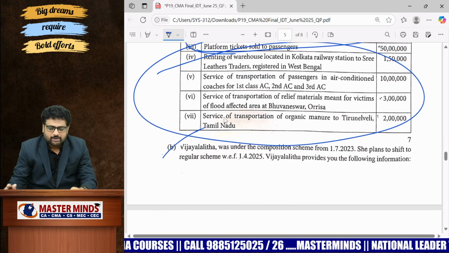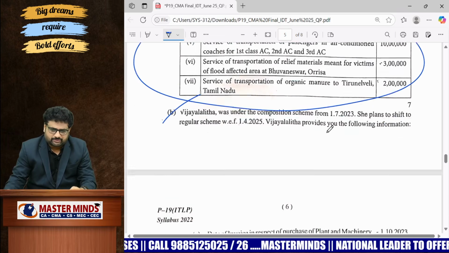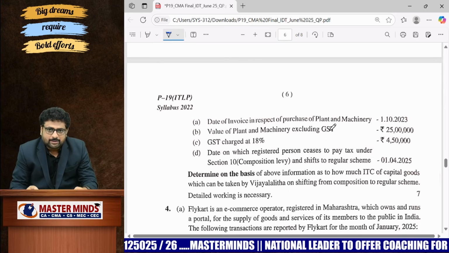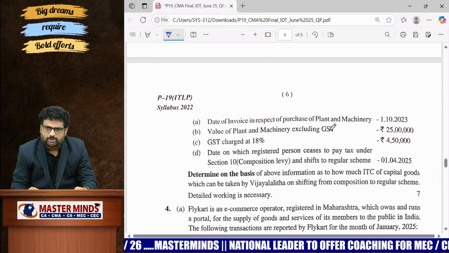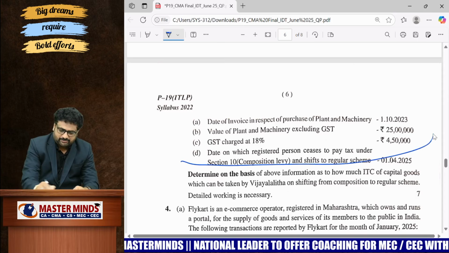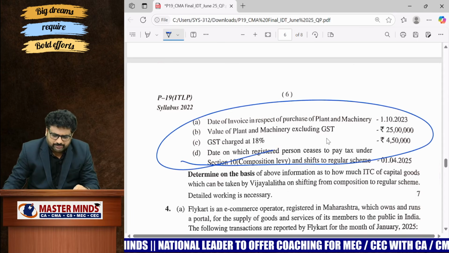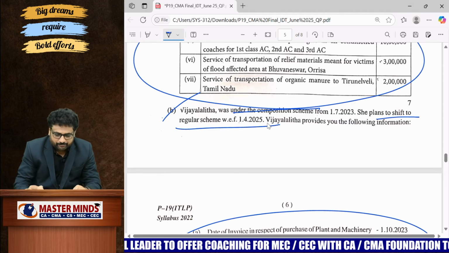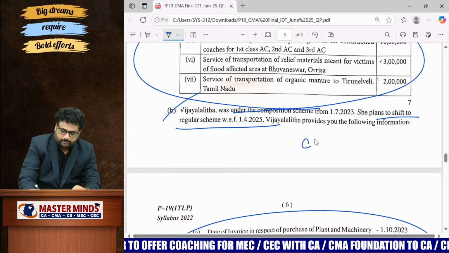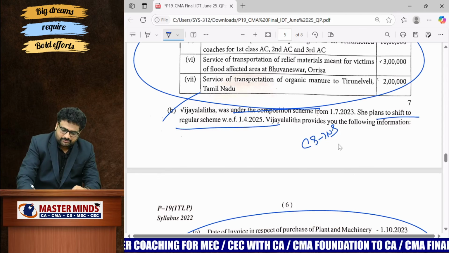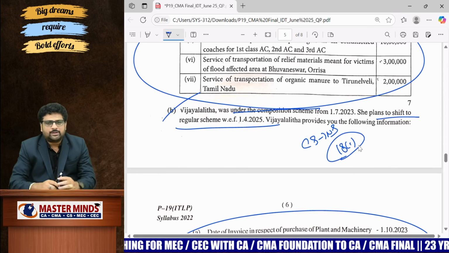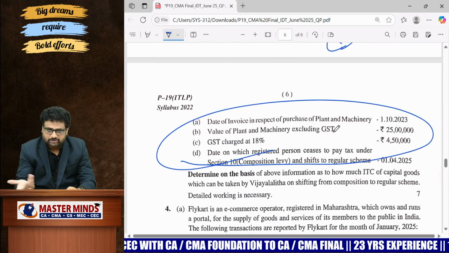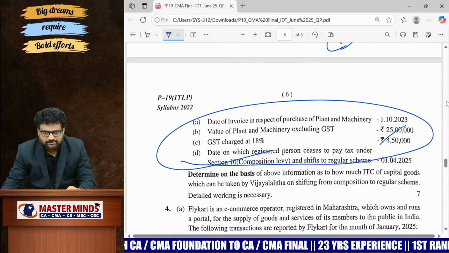This one is about shifting from composition scheme to normal scheme, just like exempted supply to taxable supply. In those cases, whether ITC is allowed or not allowed. So already we have some questions on this. If you observe the point here, composition scheme shifts to regular scheme. That means you are shifting from composition scheme to normal scheme. Then ITC is allowed now as per Section 18(1). So it is a very easy question, and definitely with respect to capital goods, 5% per quarter, it is an easy one. Definitely you can answer.